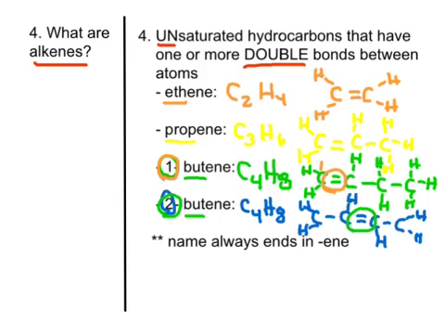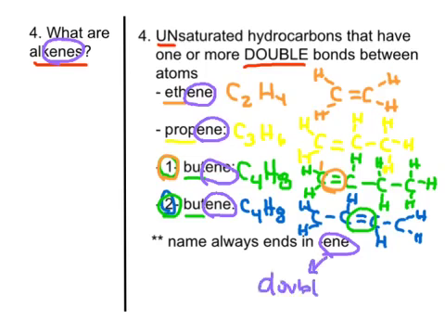Last but not least for this question, anytime you see names for these kinds of hydrocarbons, these alkenes, it's always going to end in ENE. That's a precursor of how we know that there's going to be a double bond in it. The ENE means that there's going to be a double bond.